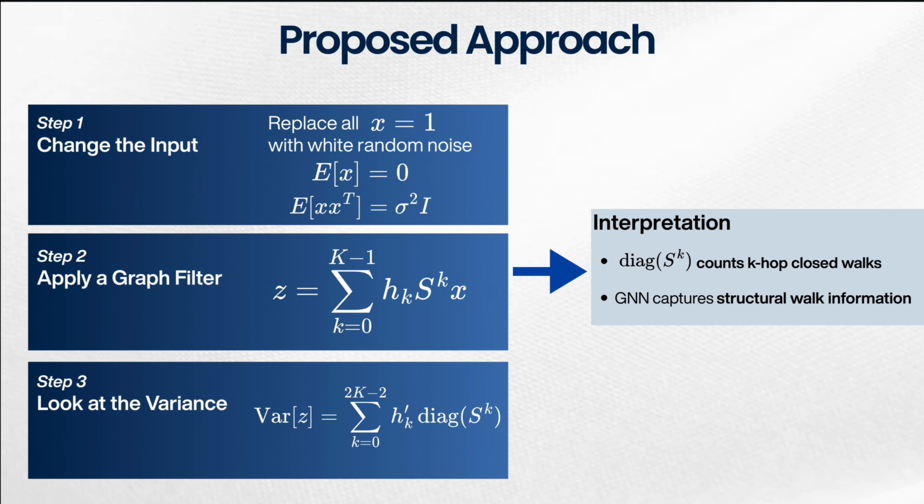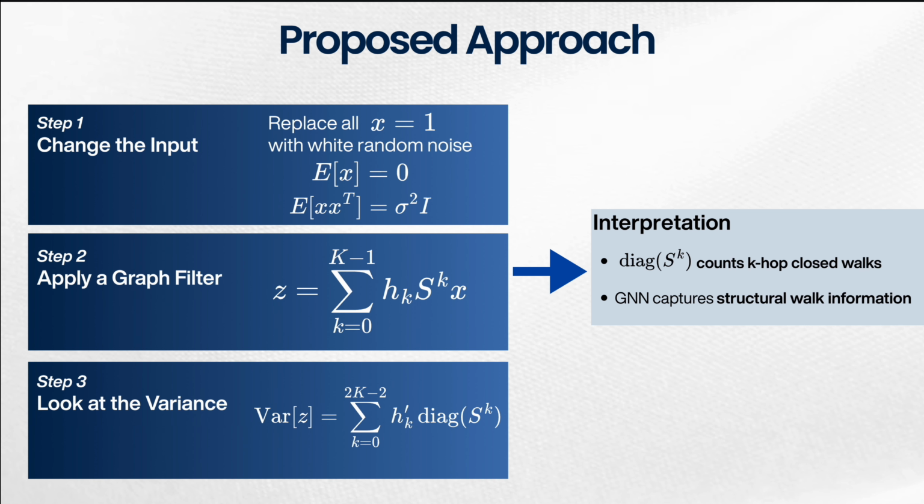To test this idea, the authors replaced the constant input with white random noise. So the input now has zero mean and identity covariance. They apply a standard polynomial graph filter, z equals the sum over k of h sub k S to the power k times x. Instead of analyzing the mean output, which collapses under constant input, they analyze the variance.